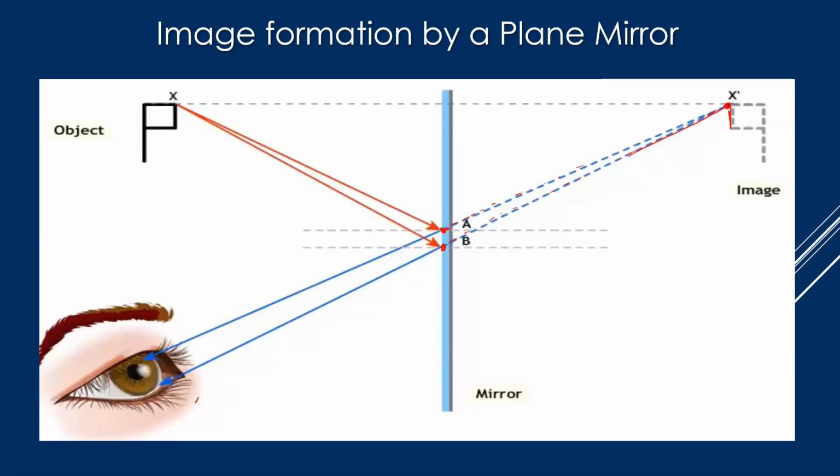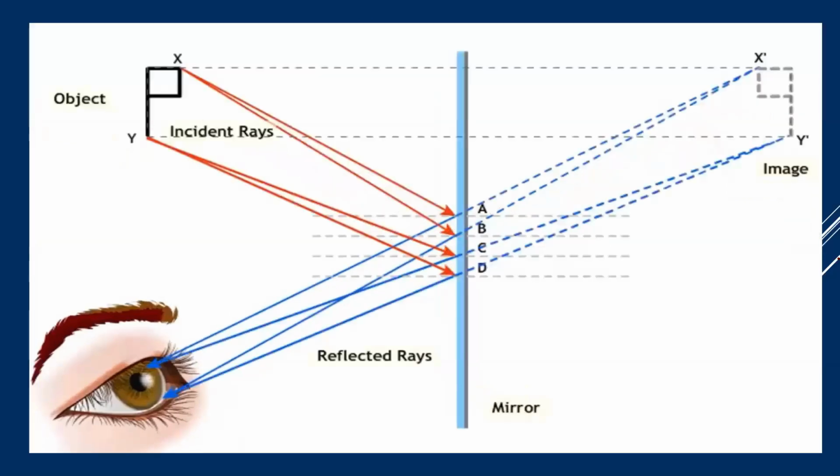Now, we are able to see the image of this object at this point inside the mirror. So this is how images are formed in a plane mirror. This is the object, you are standing over here and you are able to see the reflection of this object here. This is the image.